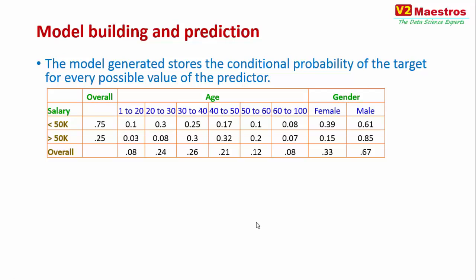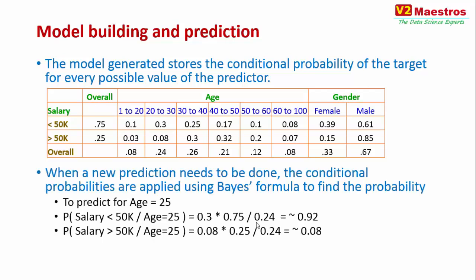Once you have this table built, it is pretty simple and straightforward for you to do any kind of prediction. And how you do that prediction is, when a new prediction is to be done, you apply the conditional probability formula we just talked about, which is probability of A given B is equal to the probability of B given A into something something. We talked about it in the earlier slide.